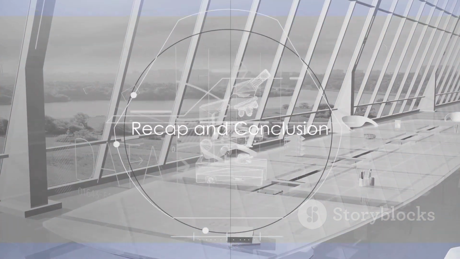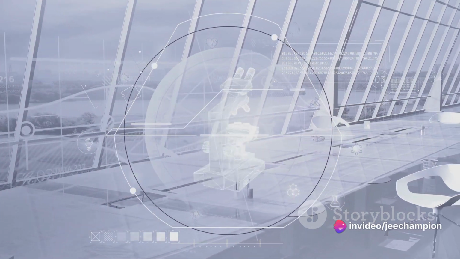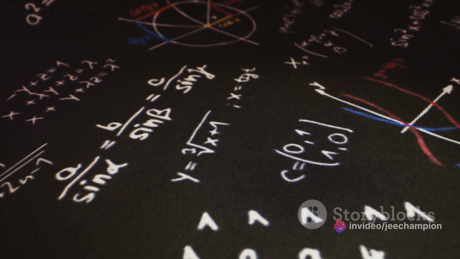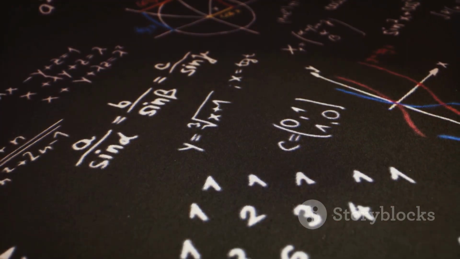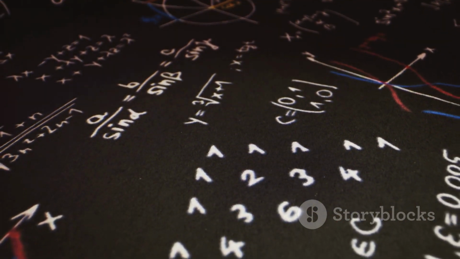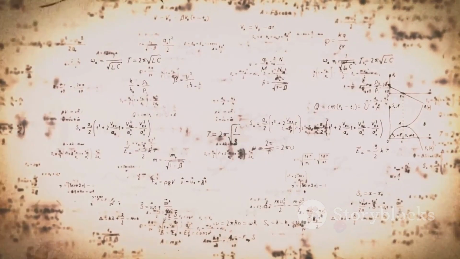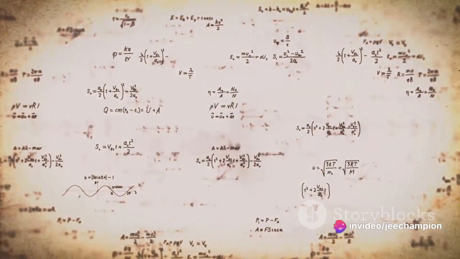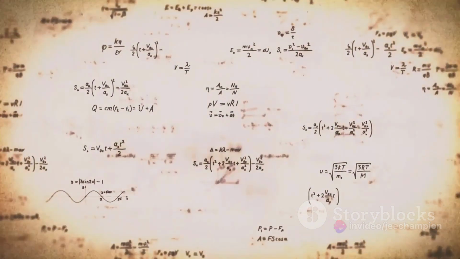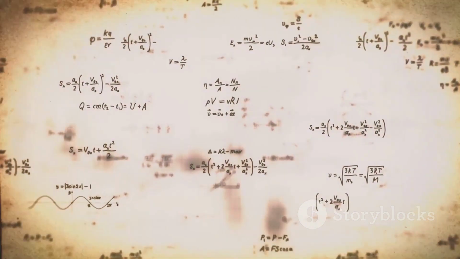Let's take a moment to recap what we've learned about Poisson's ratio. We've embarked on an enlightening journey through the realm of materials science, focusing on this fundamental property of materials that describes how they deform under tensile or compressive forces. We started by introducing the basic concept of Poisson's ratio, which quantifies the relationship between the transverse strain and the axial strain when a material is stretched or compressed.